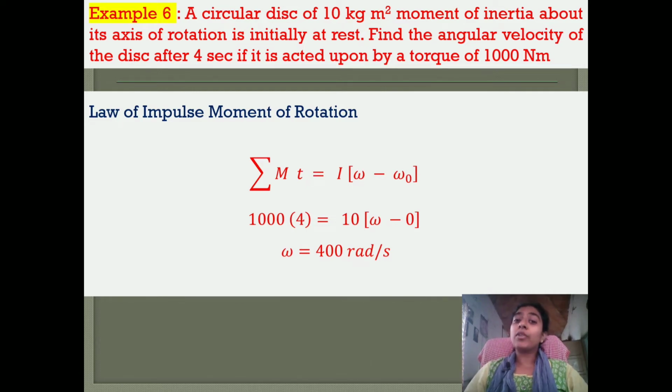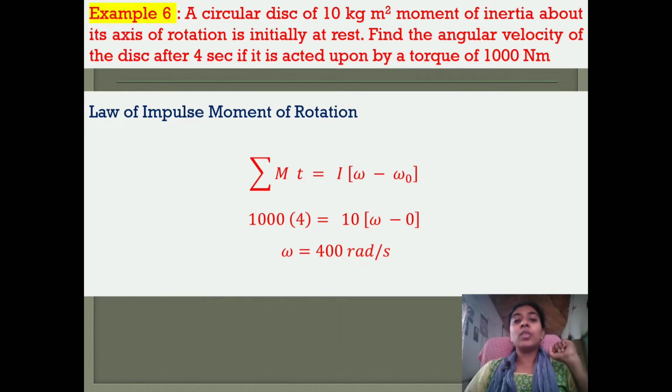Initially at rest, so our omega naught is equal to 0, that is, initial angular velocity is equal to 0. Find the angular velocity of the disk after 4 seconds. So our time t is equal to 4 seconds, if it is acted upon by a torque of 1000 Newton meter. So torque or moment is 1000 Newton meter.